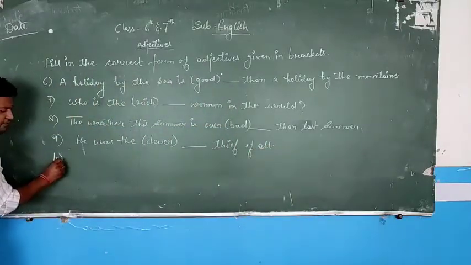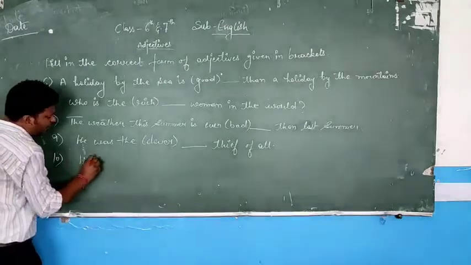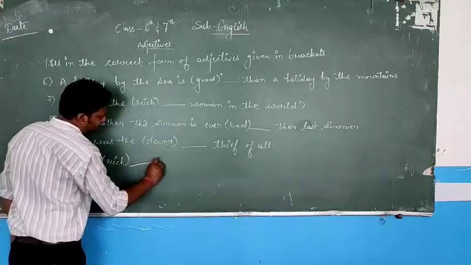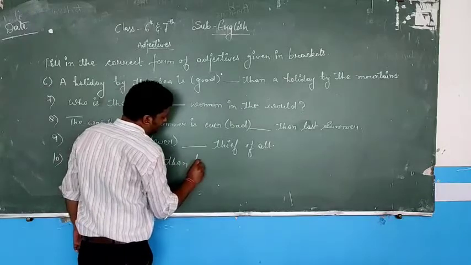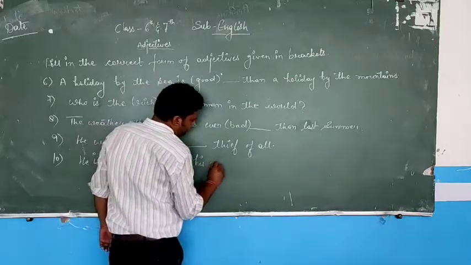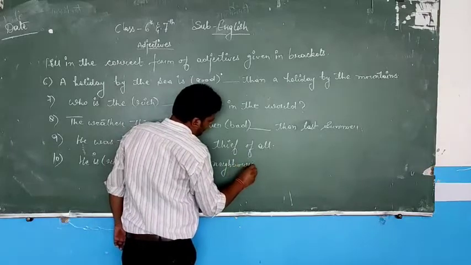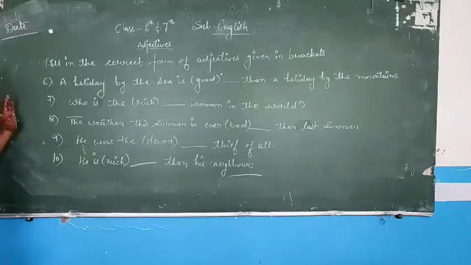Writing the 10th one for you, that is: he is rich than his neighbors. I have written 5 sentences for you, 5 I have solved.